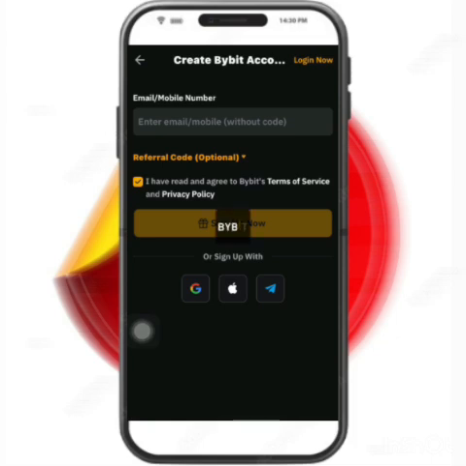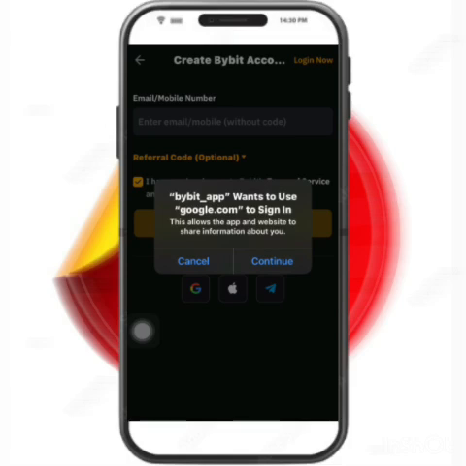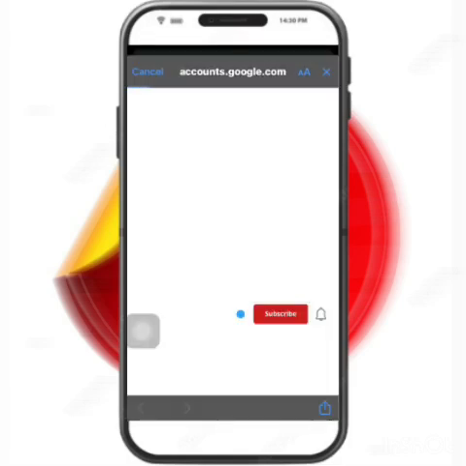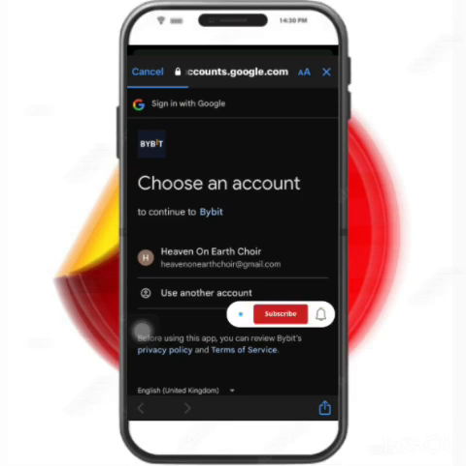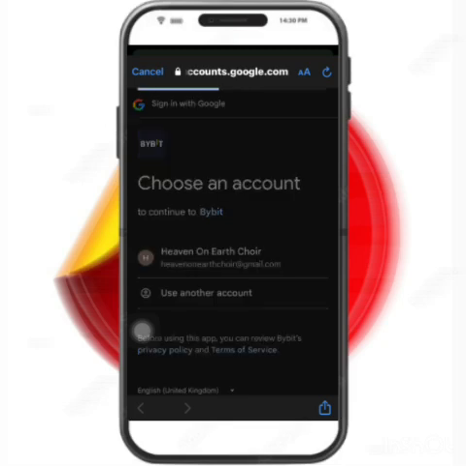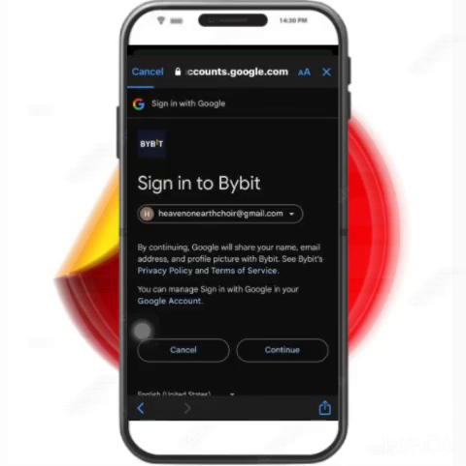So let's press on Google account, press on continue, and it will take you to your Safari browser if you have any account signed in already. So I have this account signed in already, Heaven on Earth Choir. So I'll just press on it, confirm, and wait for a little while. Press on continue. Let's wait for some time.